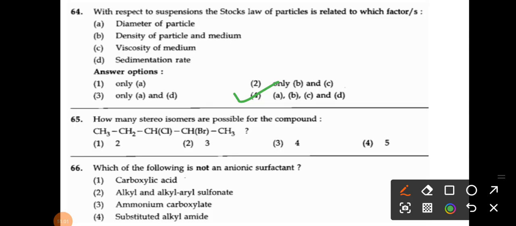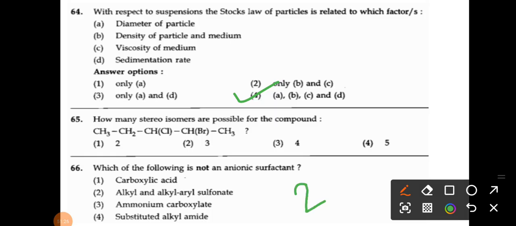Okay. The next 65 question. How many stereoisomers are possible for compound? So the compound has been given CH3, CH2, CHCl, CHBr, CH3. So simply you have to calculate how many asymmetric carbons are there. In this compound only 2 asymmetric carbons are there, and what is the formula for your isomerism?